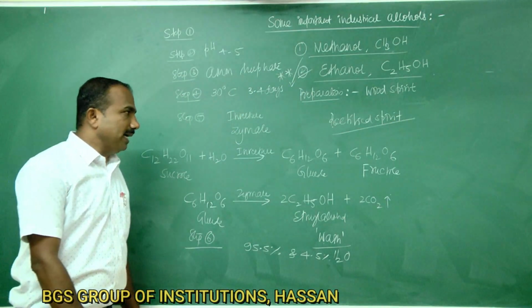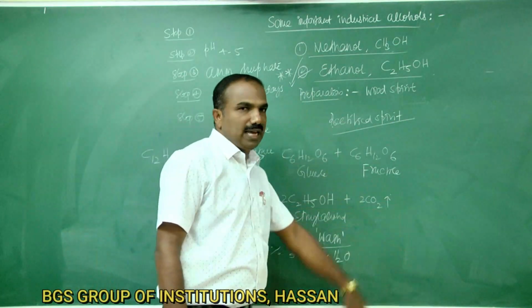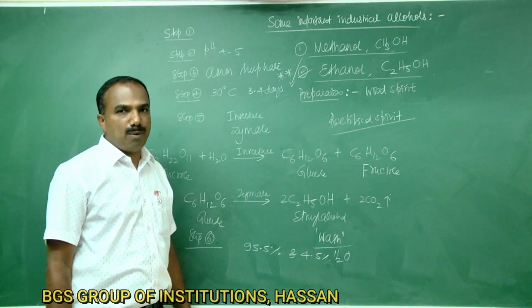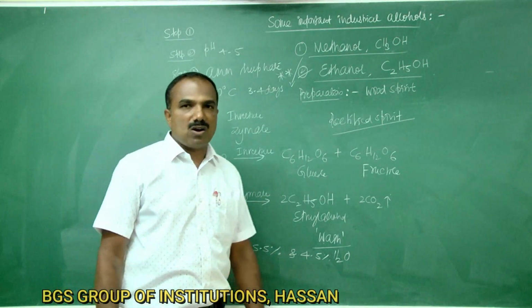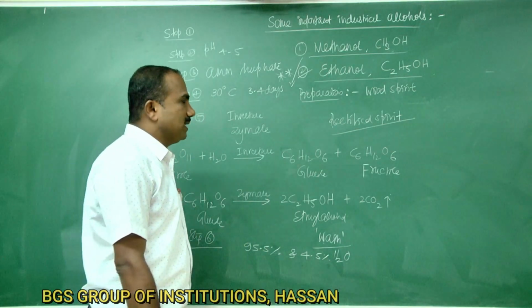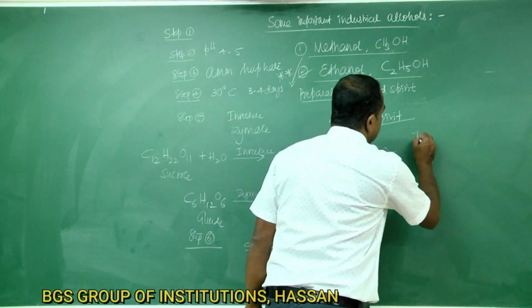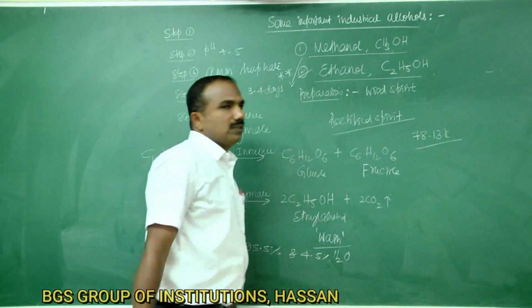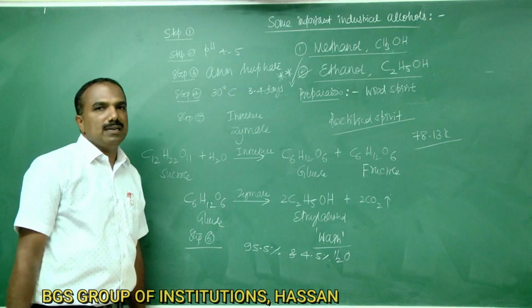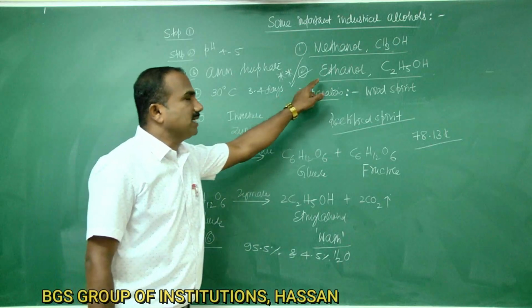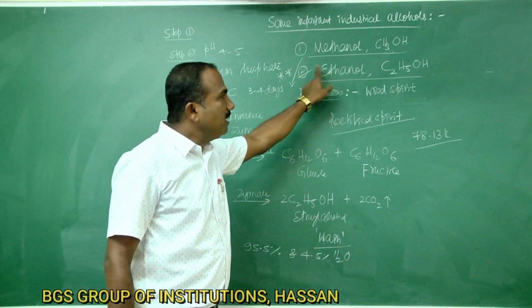The rectified spirit obtained cannot be further fractionally distilled as it forms a constant boiling mixture, called an azeotropic mixture, which boils at 78.13 Kelvin. So that is the manufacture of ethyl alcohol from molasses.